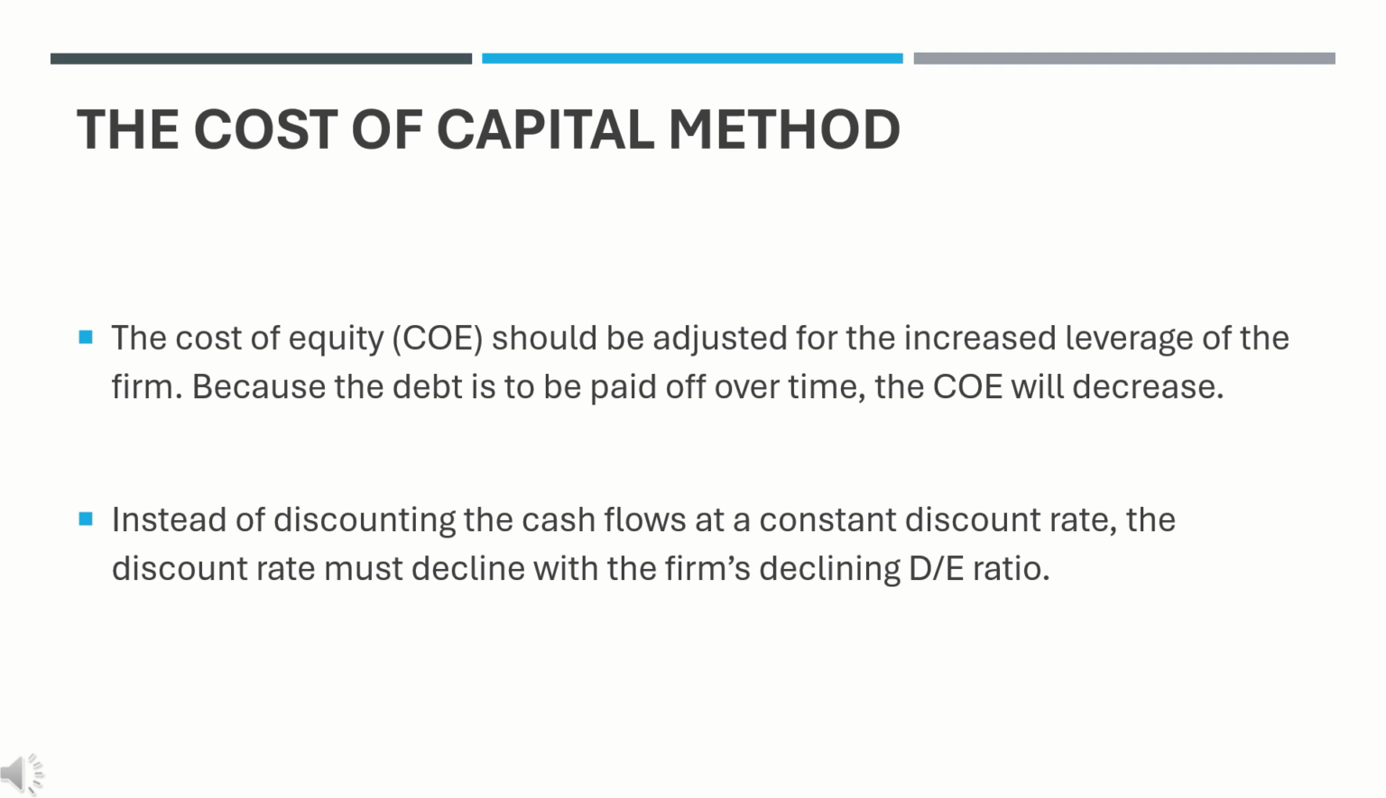The high leverage associated with LBOs increases the riskiness of cash flows available to equity investors because of the increase in fixed obligations to lenders. The cost of equity, CO, should be adjusted for the increased leverage of the firm. Because the debt is to be paid off over time, the CO will decrease. Therefore, in valuing an LBO, the analyst must project free cash flows and adjust the discount rate to reflect changes in the capital structure. Instead of discounting the cash flows at a constant discount rate, the discount rate must decline with the firm's declining DE ratio. A four-step methodology for adjusting the discount rate to reflect a firm's declining leverage is discussed next.